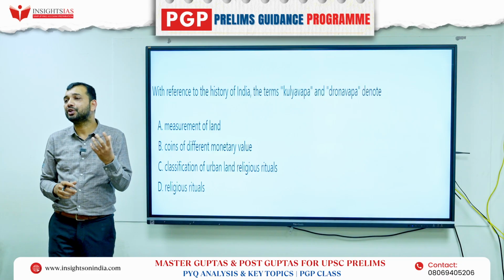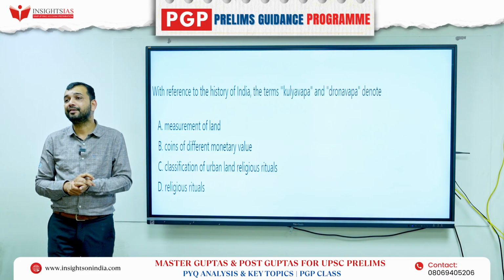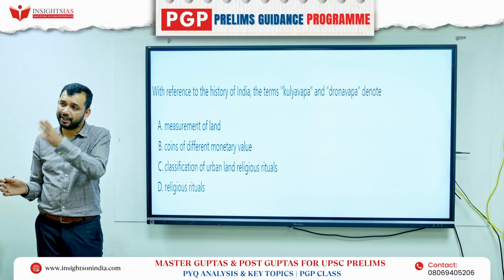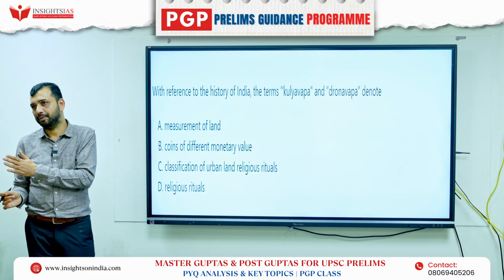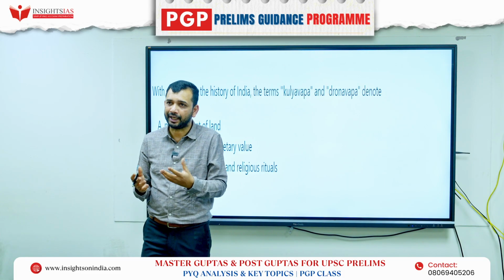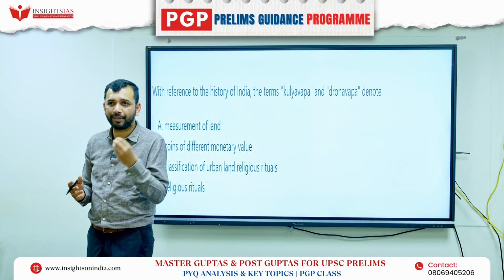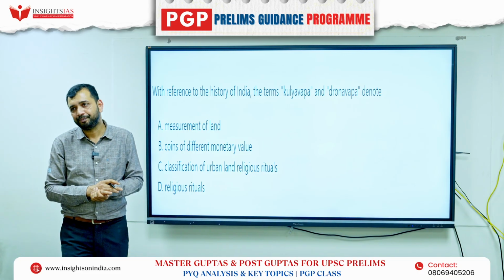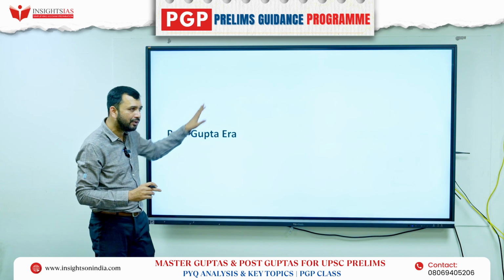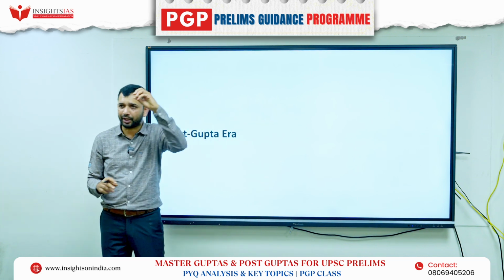Then their contribution with respect to science and technology, mathematics, astronomy, as well as medicine becomes very, very important, right? Similarly, towns and economic trade, whichever places they were known for, have to be prepared in detail. As I told you, for this I will give you the list that is in the book, the important terms.